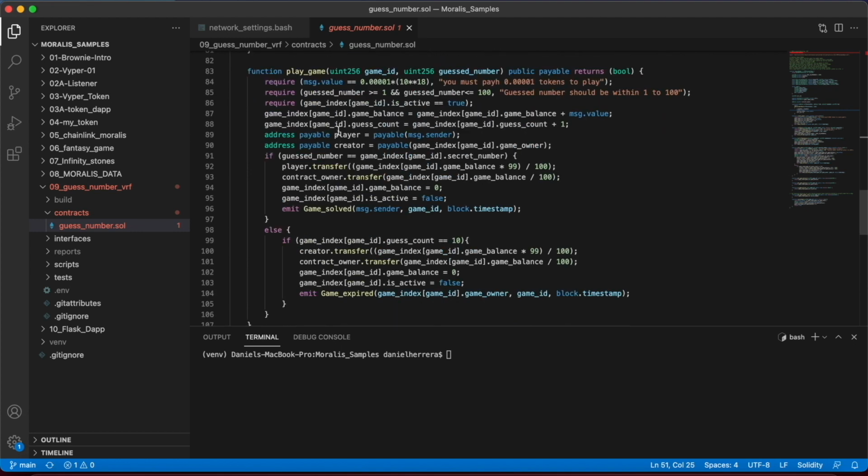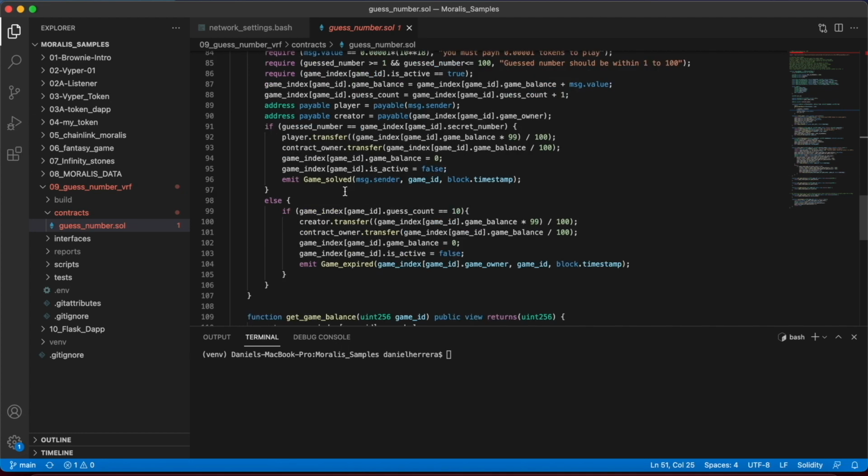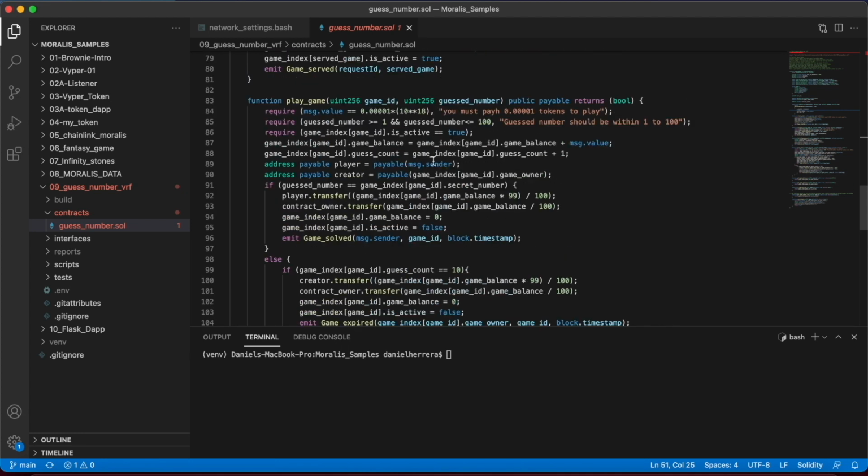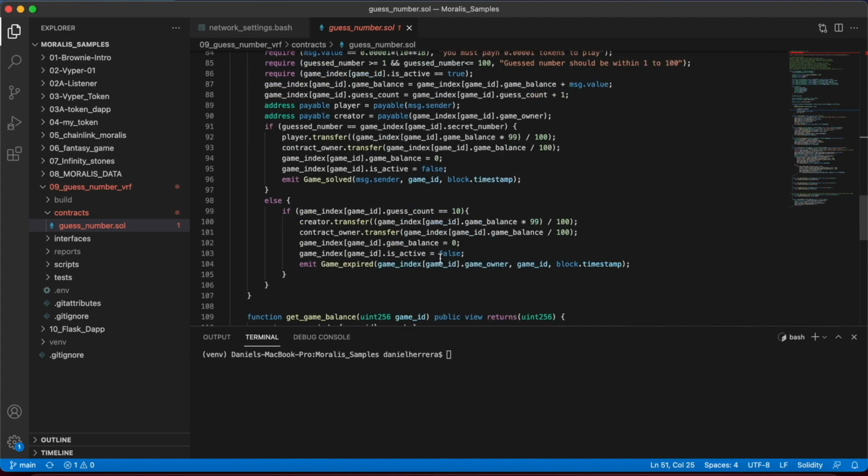Then we have the functions to play the game. And to play the game, basically two things might happen, right? Either you guess correctly. Whenever that happens, this if is going to kick in. When you guess incorrectly, but you don't have the 10 attempts, then what is going to happen is that the player is just losing the amount of tokens that he submitted for his right to play. And whenever you guess incorrectly, this if is going to kick in the case that we have at least the